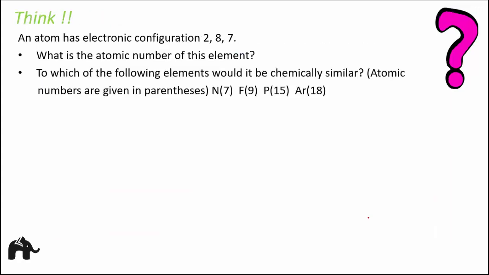An atom has electronic configuration 2, 8, 7. What is the atomic number of this element? To which of the following elements would it be chemically similar? Atomic numbers are given in parentheses: nitrogen 7, fluorine 9, phosphorus 15 and argon 18.